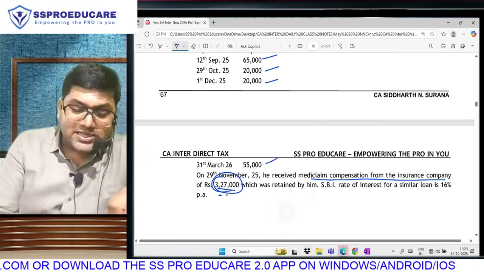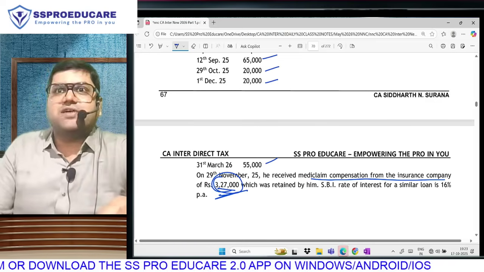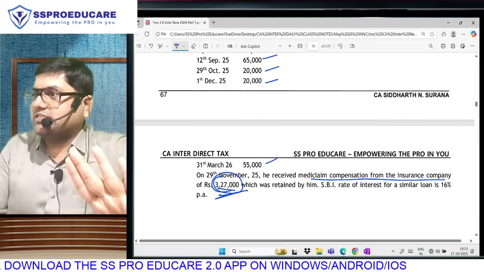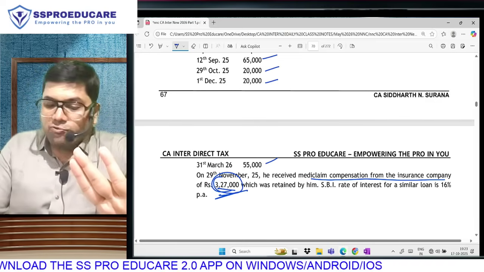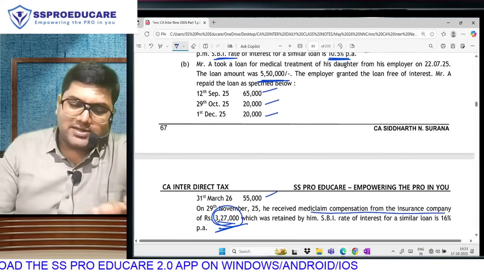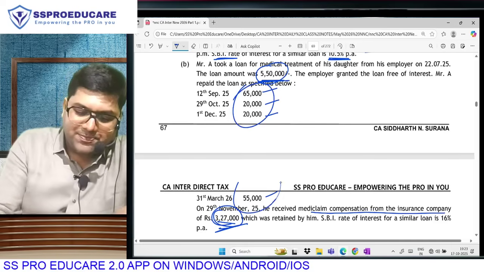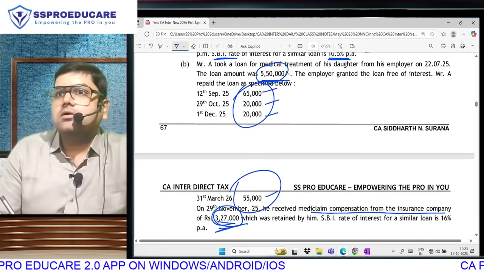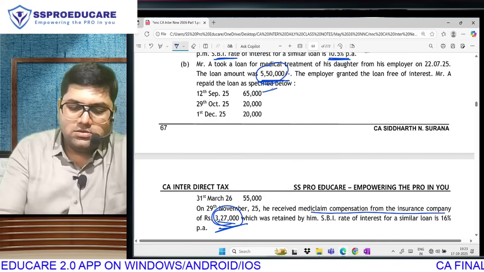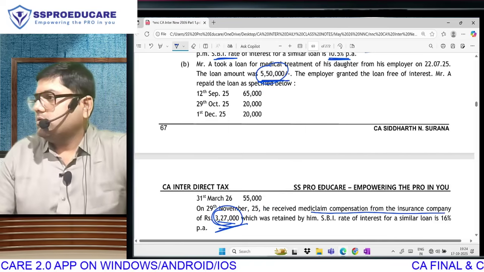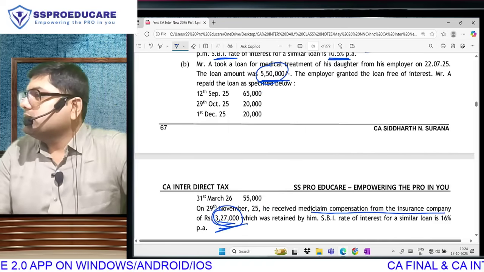What amount? It is this claim amount or the outstanding amount, whichever is lower. Claim amount is very clearly visible to us. Correct? What was the outstanding amount at that time? 5,50,000 was the original loan. So we subtract all these repayments.